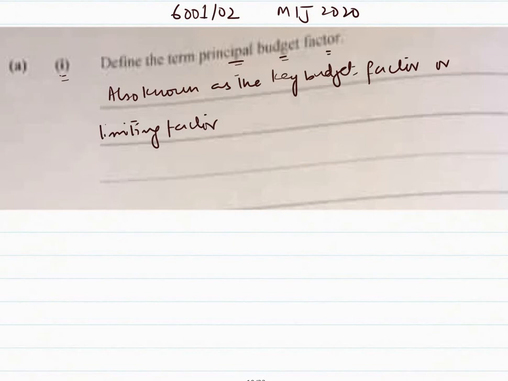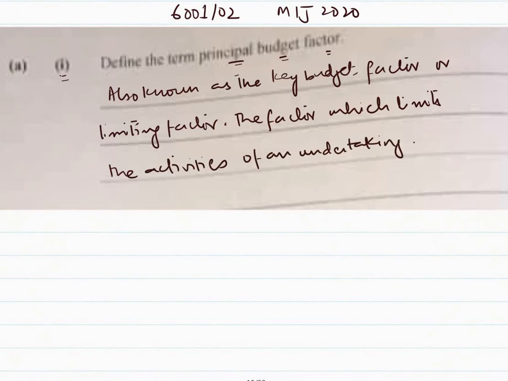It means that it is a factor which will limit the activities of an undertaking. The factor which limits the activities. So it limits the activities of an undertaking.